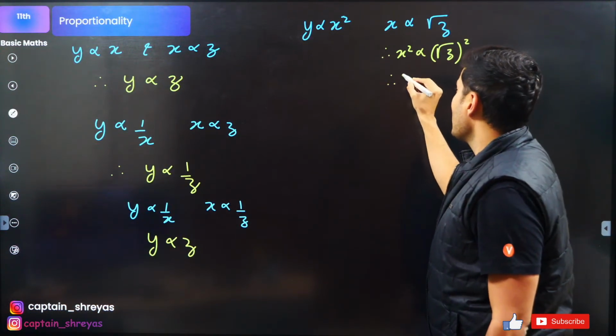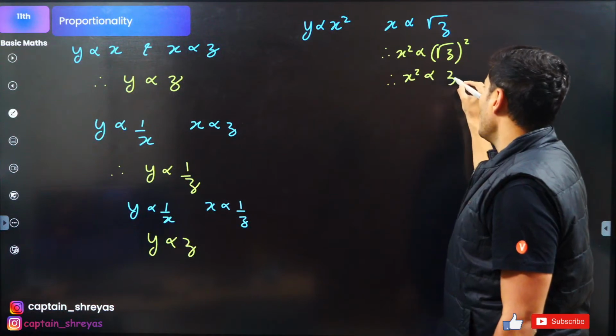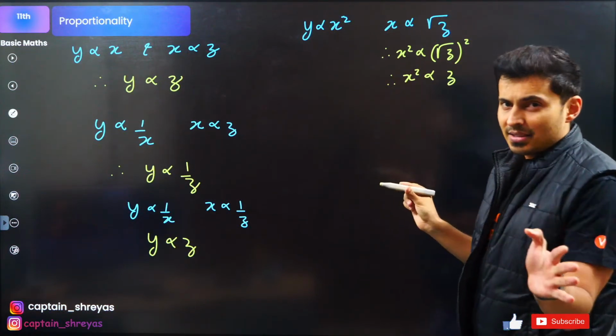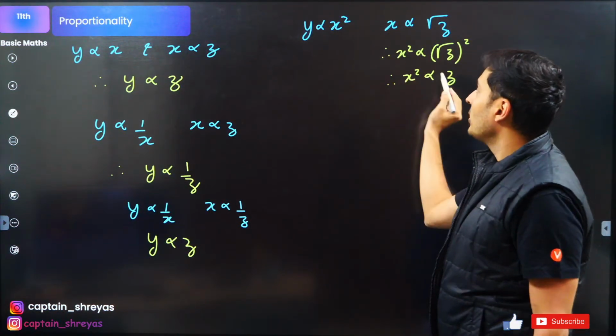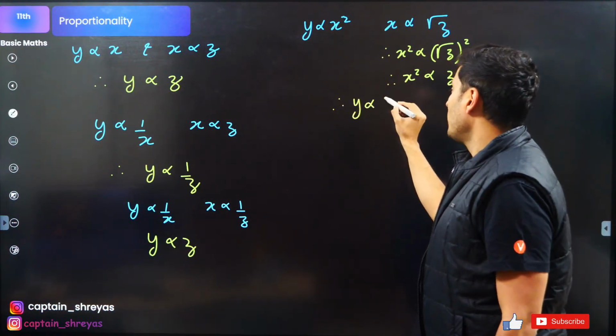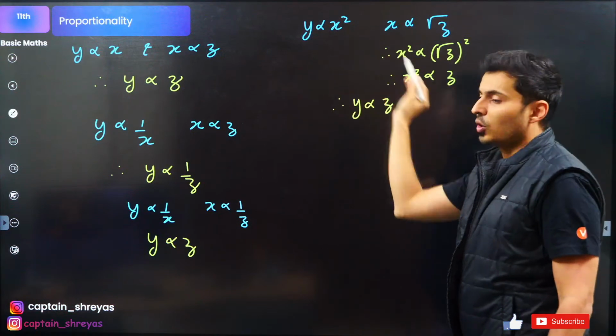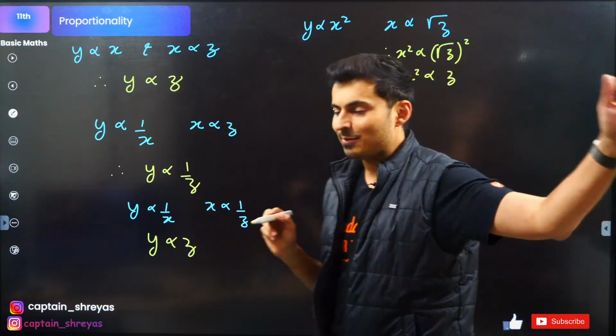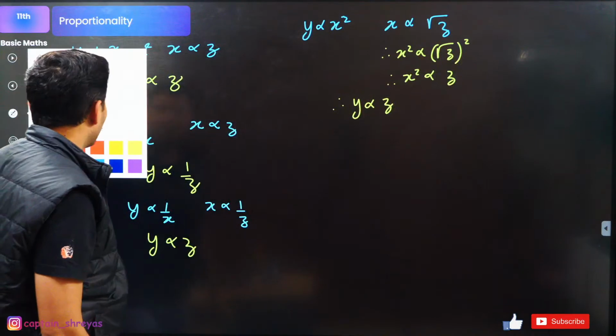Therefore you can see x square is proportional to z. Root and square will cancel, right? Now x square is common in between both of them, so y therefore is directly proportional to z. You can see x square is common in between. Exactly with me. Very good.